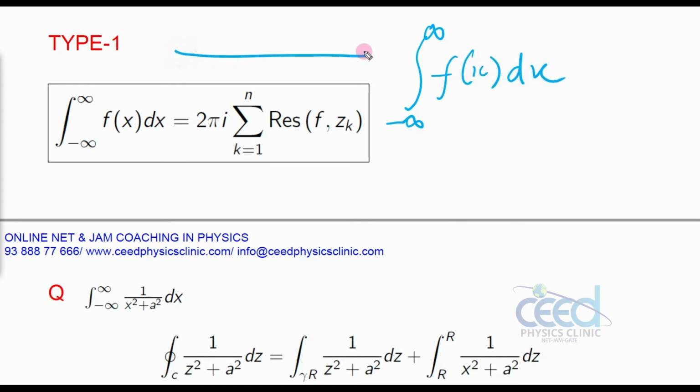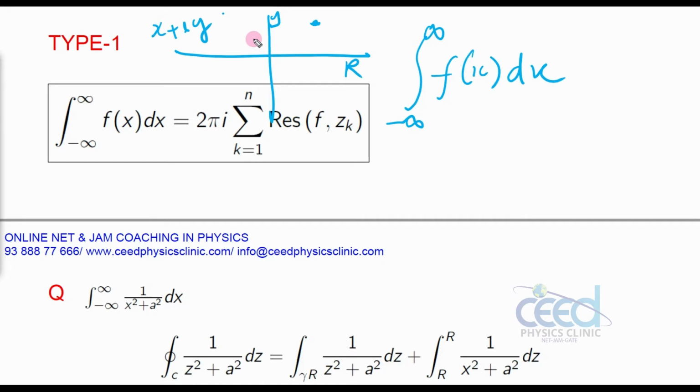So we know that x is along the real axis and y is along the imaginary axis. In a complex plane, this y is treated as the imaginary part because our complex number is x plus iy. So a point on a complex plane we can represent with x along the real axis and y along the imaginary axis, right?